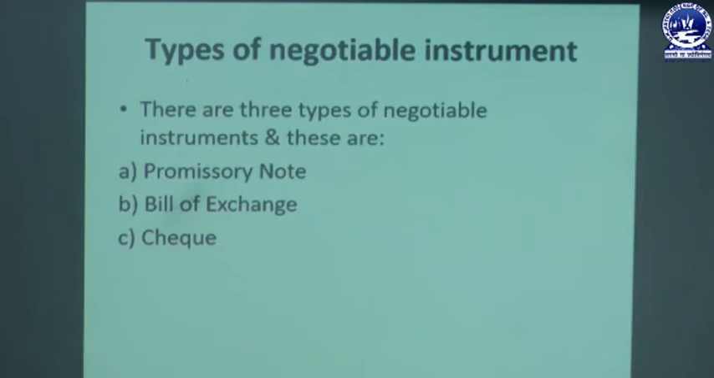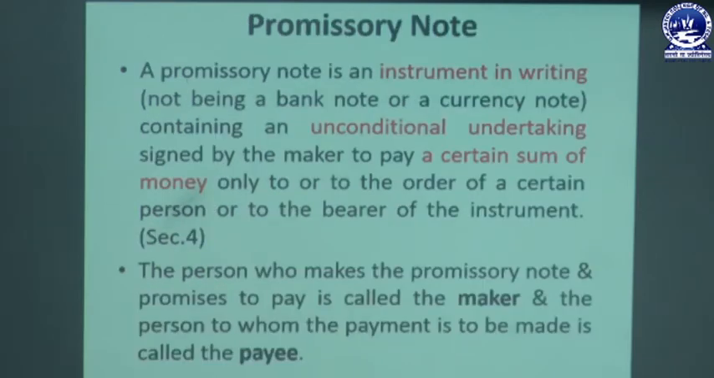So there are different types of negotiable instrument. Basically, three types are generally taken into consideration: one is the promissory note, the second is the bill of exchange, and the third is the check. One by one we will discuss the promissory note, bill of exchange and check. First we are going to discuss the promissory note: what is a promissory note, who are the persons relating to a promissory note, what are its basic characteristics, and the specimen of the promissory note.